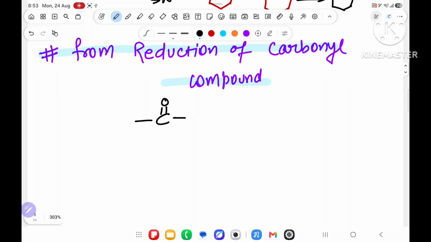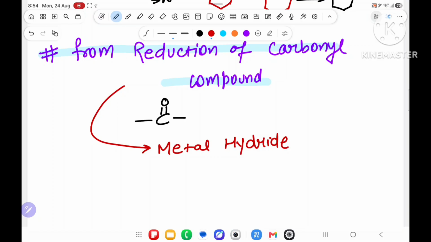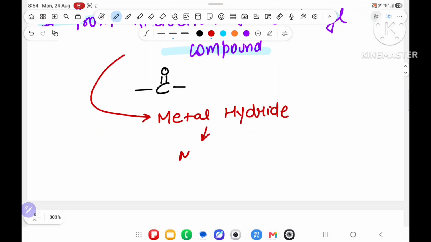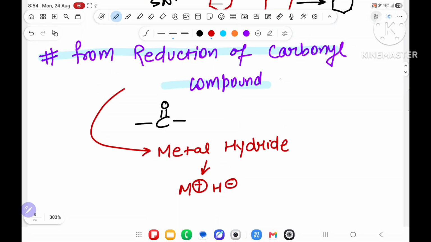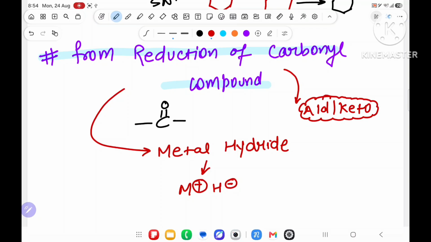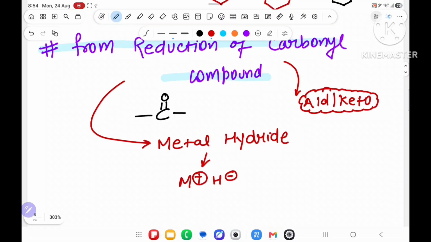Now, whenever you do the reduction of carbonyl compound, you will have to use the reagent as metal hydride. What do you have to use? Metal hydride. Metal hydride means M plus H minus. And especially the reduction of carbonyl compound we will do for aldehyde and ketone, and the reagent we will use is a metal hydride.